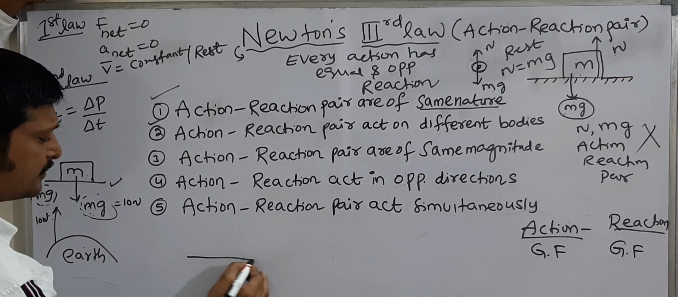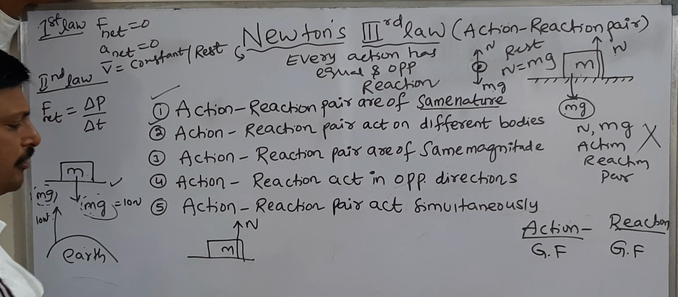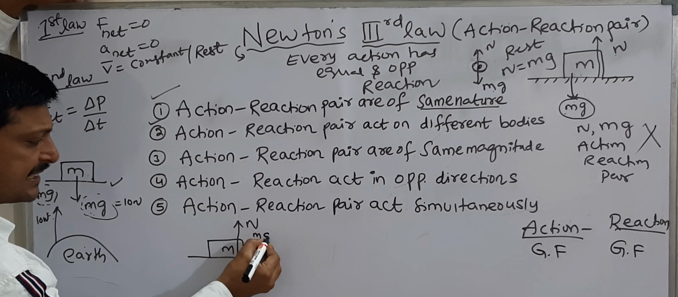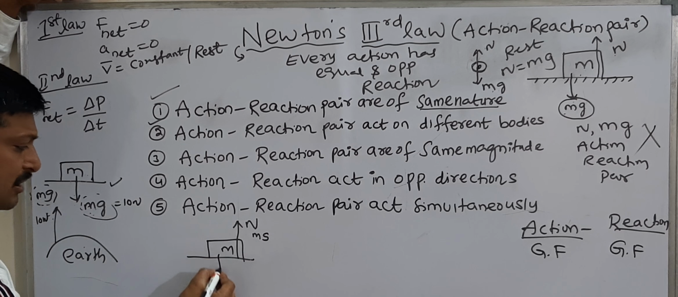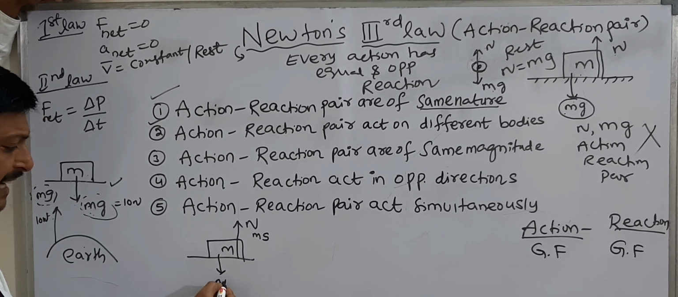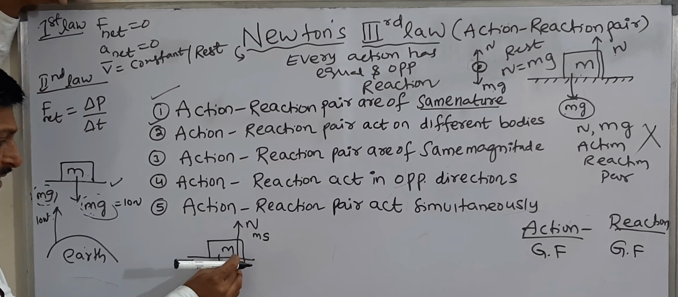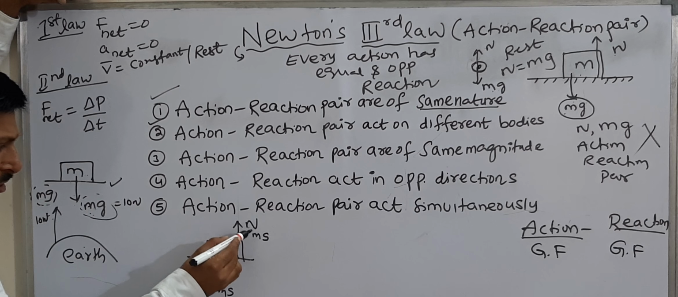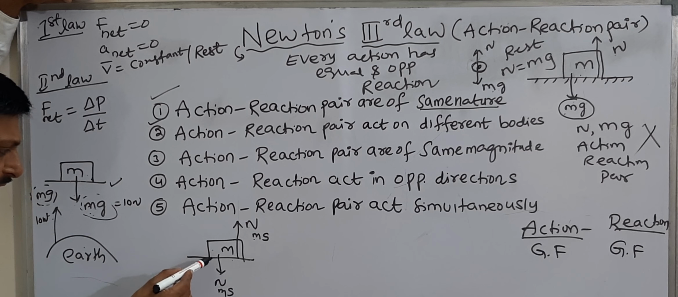Next, here is the body of mass m. The surface exerts a normal force on this mass. So this is the normal force exerted on mass m by the surface. Due to this, the mass also exerts a normal force on the surface, the normal force exerted by mass on the surface.